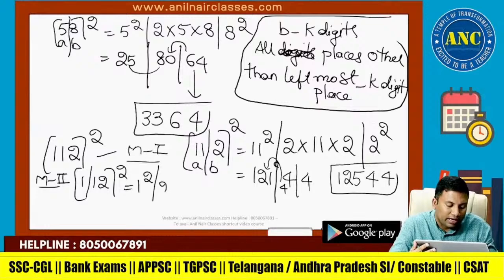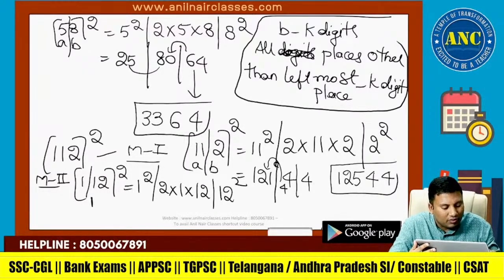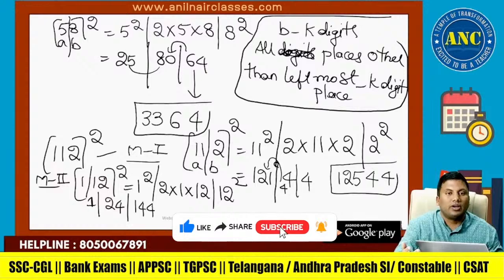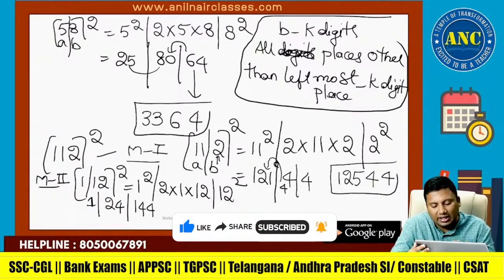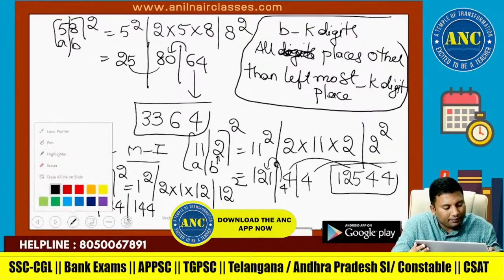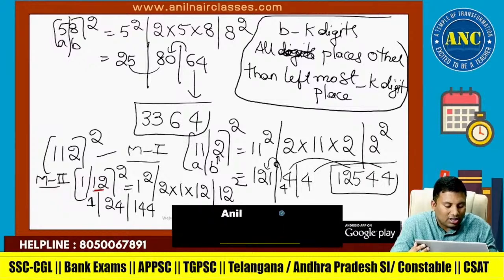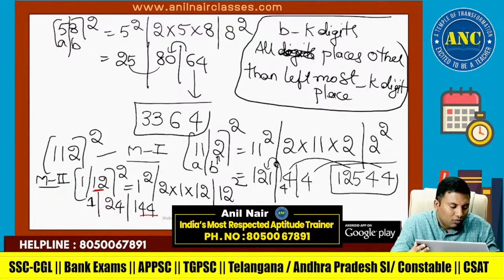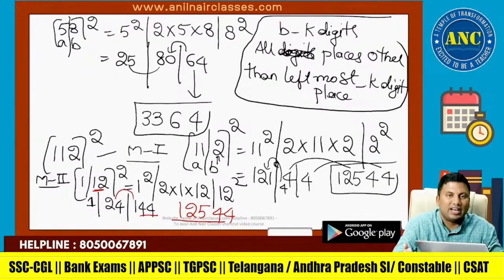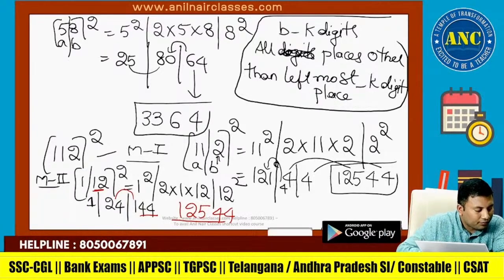Next it is A square, next is 2AB, and next is B square. This is 1. 12 2s are 24. 12 square is 144. Here B is taking the unit digit, that is why only the unit digit is written. Here B is taking 2 digits, so the last 2 digits are written. 44, 1 carried. 24 plus 1, 25. Write down the leftmost as it is. 125. Right? 12544.